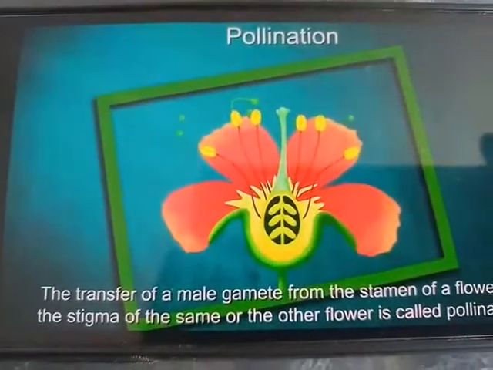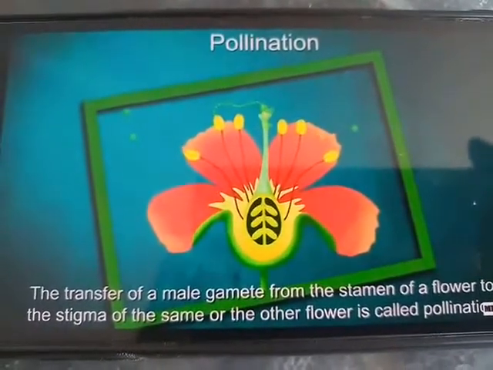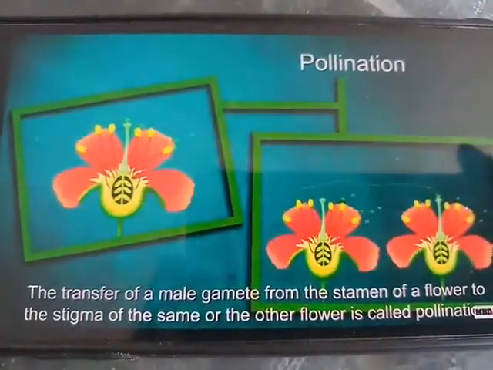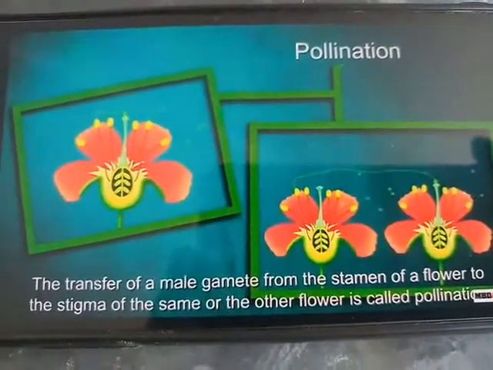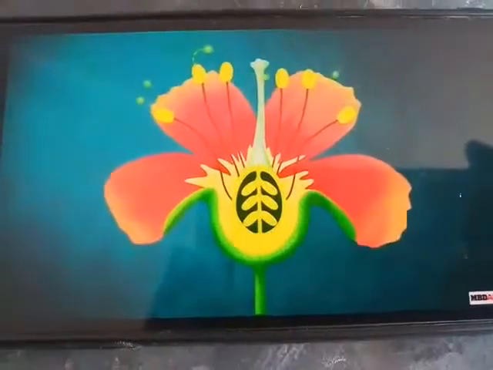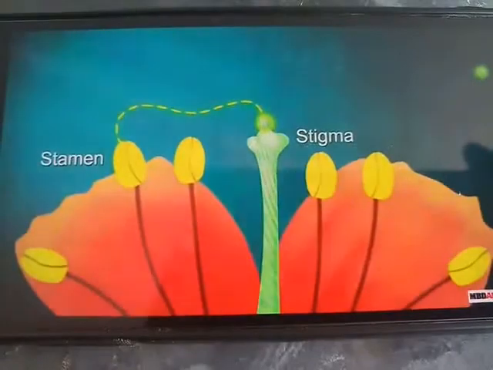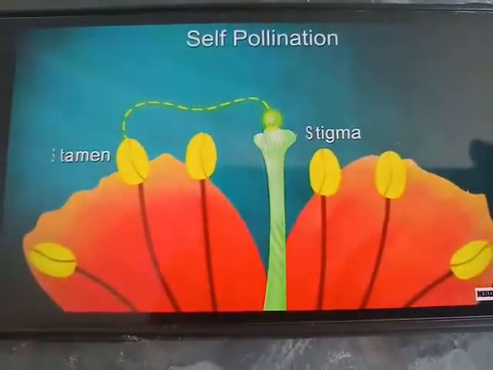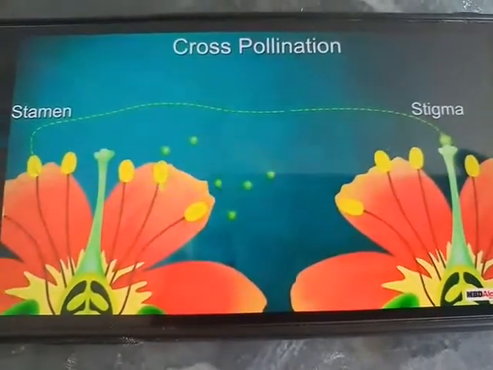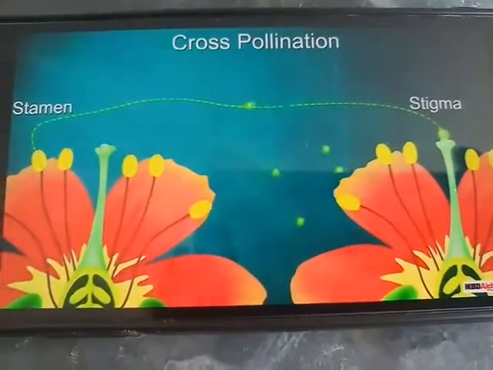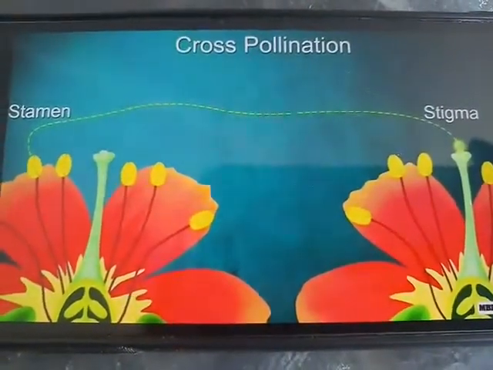Pollination: the transfer of a male gamete from the stamen of a flower to the stigma of the same or another flower is called pollination. See here, when the pollen grains from the stamens reach the stigma of the same flower, it is called self-pollination. Cross-pollination means pollination takes place between two different flowers of the same plant or another plant.